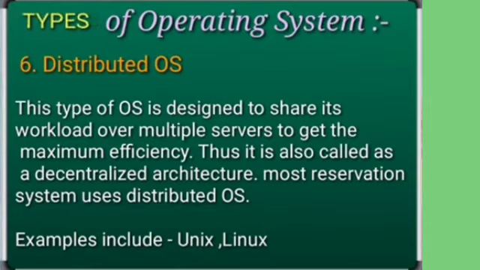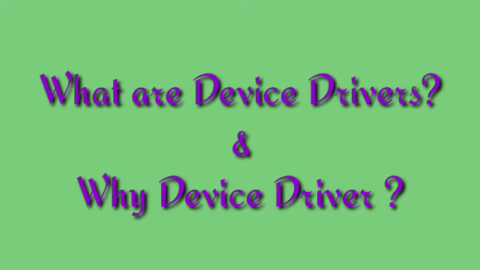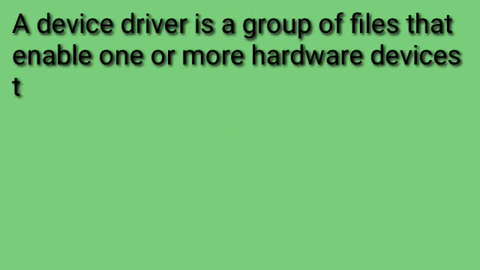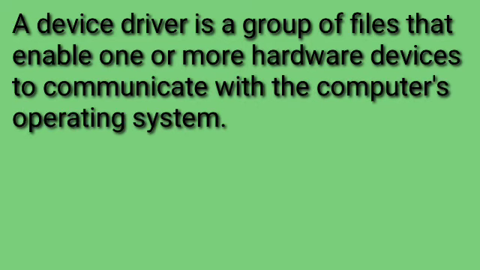Alright, so I hope you have understood these types of operating systems. Let us now see what device drivers are and why there is a need for a device driver in a computer. A device driver is actually a group of files that enable hardware devices to communicate with the operating system. What does this mean? The group of files are stored on driver CDs, which enable the hardware of our computer, the physical components like the CPU or monitor, to operate and communicate with the OS.